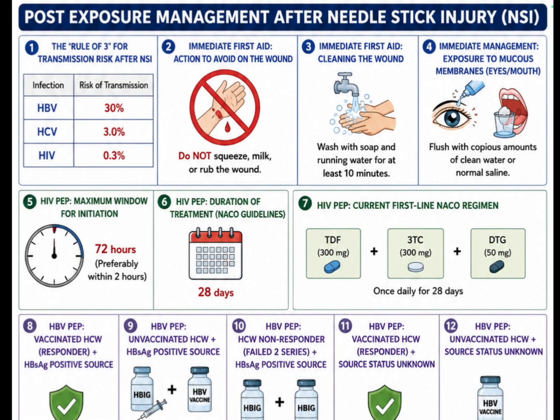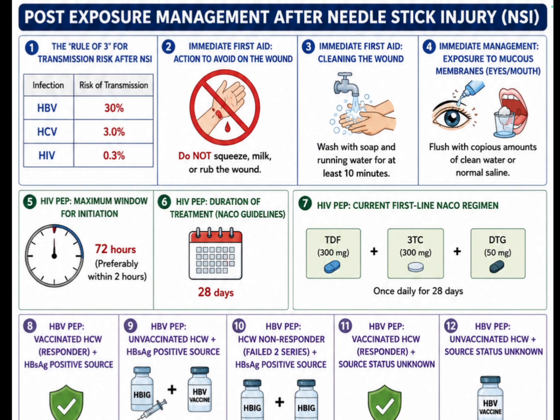This video is on some questions and answers on the topic needle stick injury, which is a very important topic. The first question is the rule of three for transmission risk after NSI, that is needle stick injury. So, three main important viruses are there. First is HBV, that is hepatitis B virus, HCV, that is hepatitis C virus, and HIV, human immunodeficiency virus.